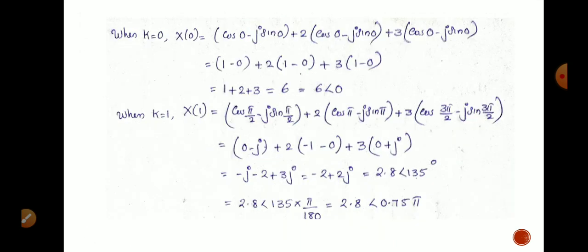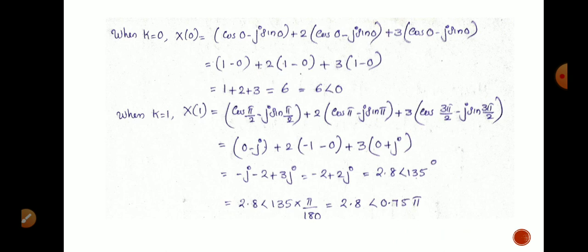Substituting k equal to 0 in equation 2, we can write x of 0 equal to cos 0 minus j sin 0 plus 2 cos 0 minus j sin 0 plus 3 into cos 0 minus j sin 0, which is equal to 1 minus 0 plus 2 into 1 minus 0 plus 3 into 1 minus 0. We get the value as 6 angle 0.